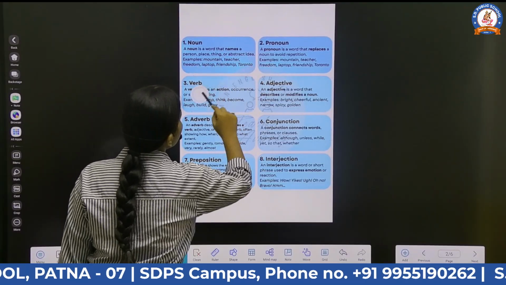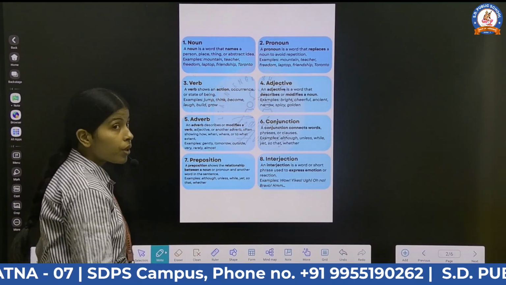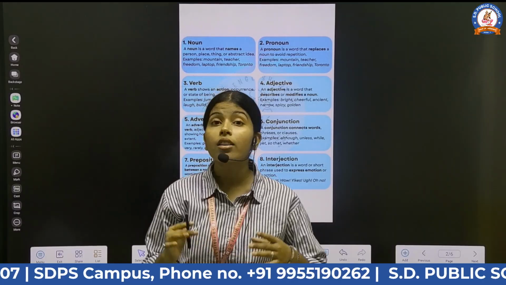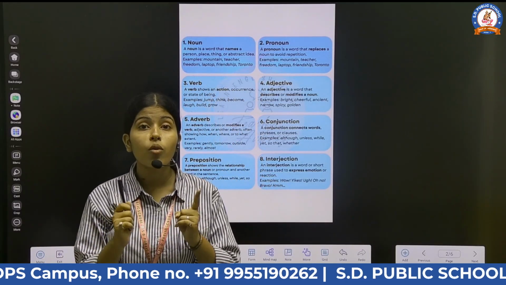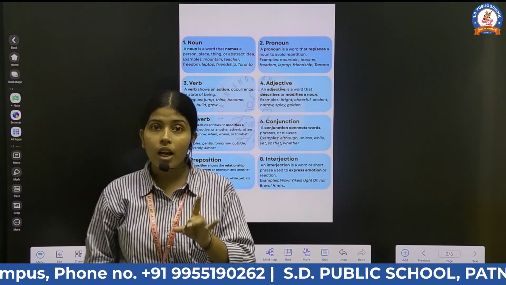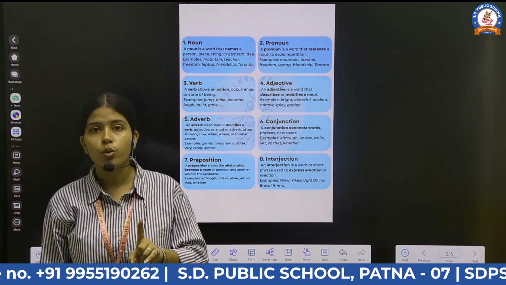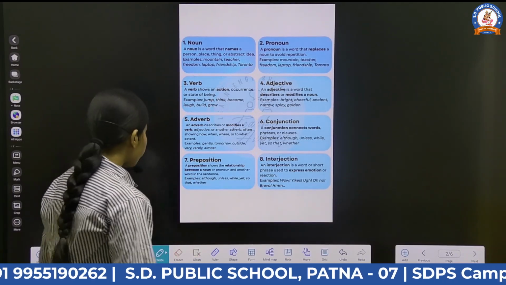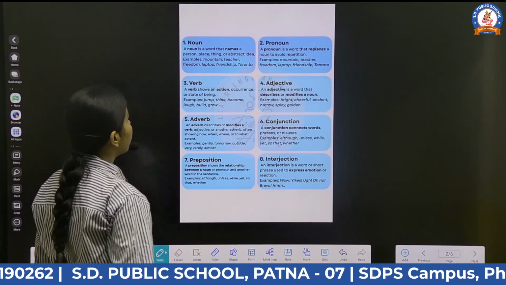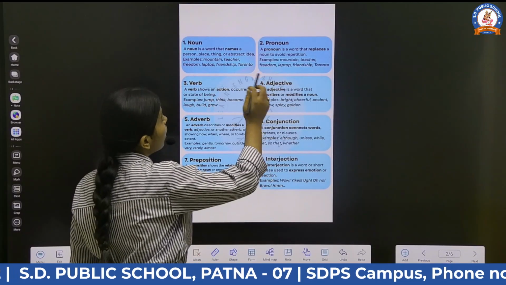The next one is pronoun. So what are pronouns? Pronouns are the words which come in the place of a noun.